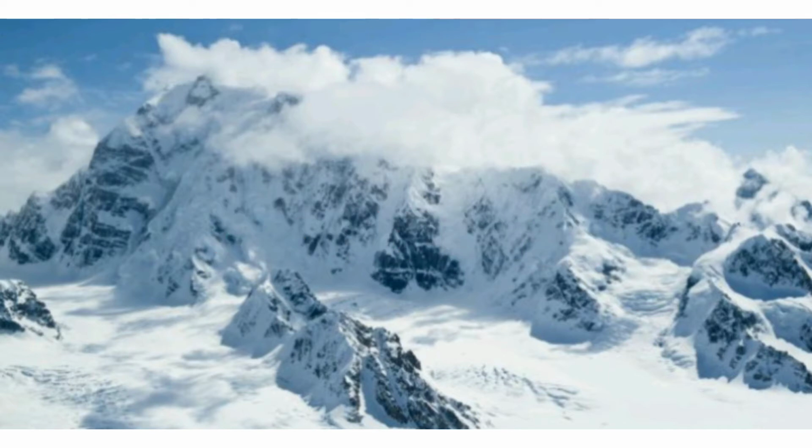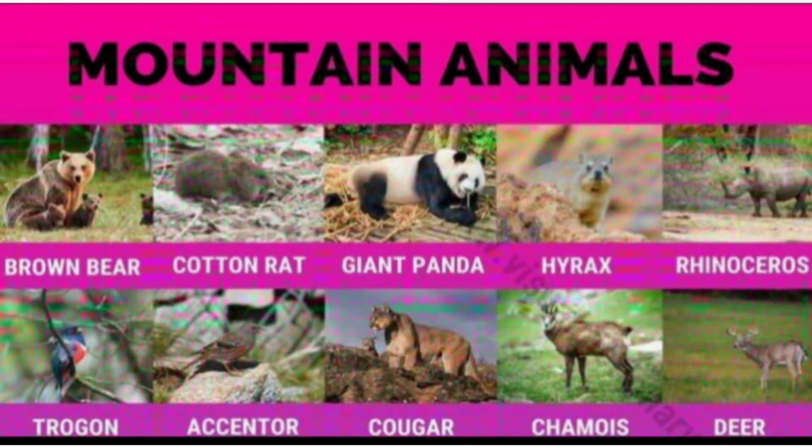Animals in the mountains have also adapted to save energy during the harsh winter months. Some animals save energy and avoid harsh winter conditions. Other animals reduce their activity level, saving their energy only to look for food.